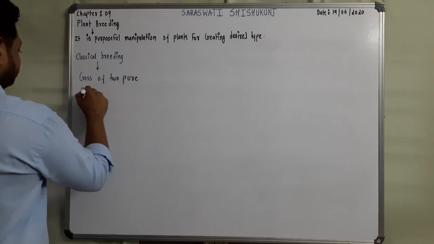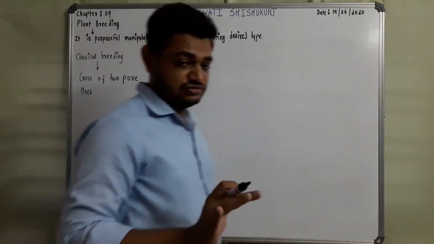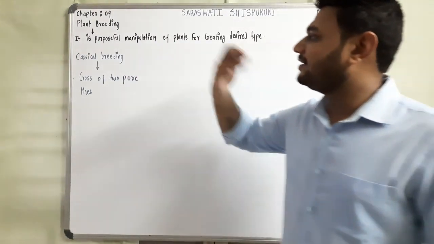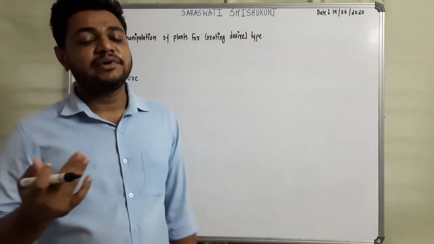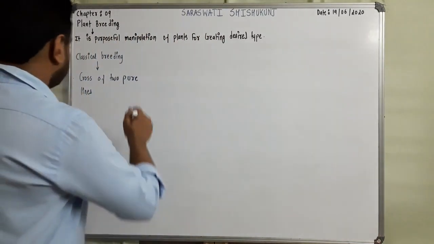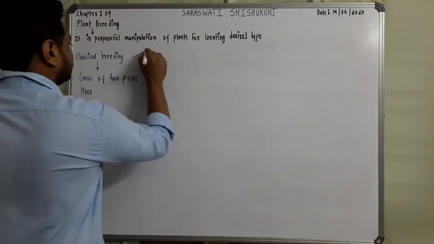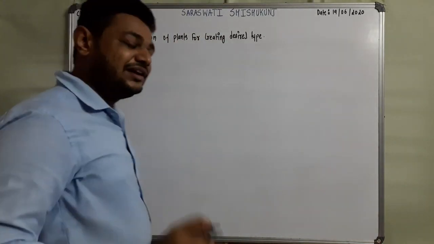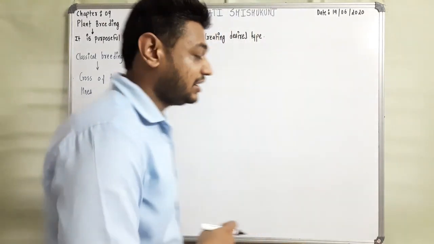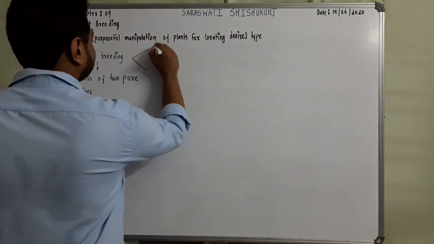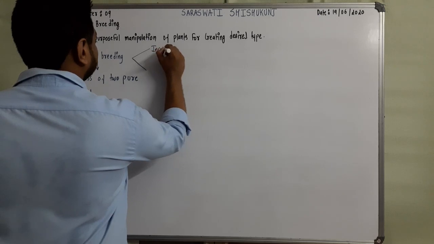Now, this entire process is to either increase the yield and also to develop a disease resistant plant. What is the aim? The aim is to increase the yield. That was the main aim. Food production should be enhanced, so increase yield.